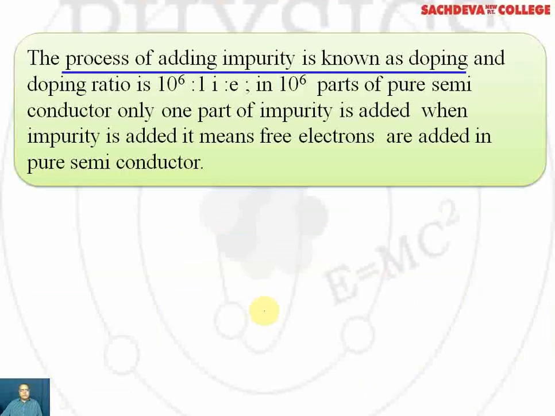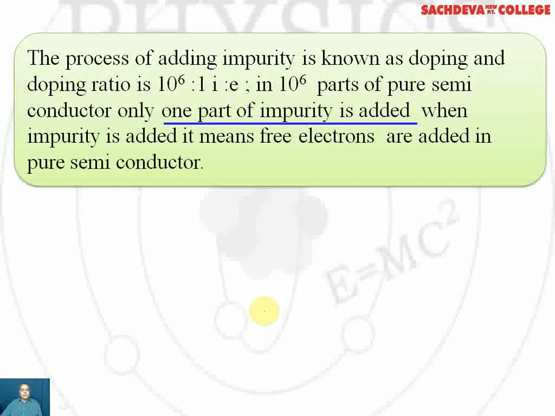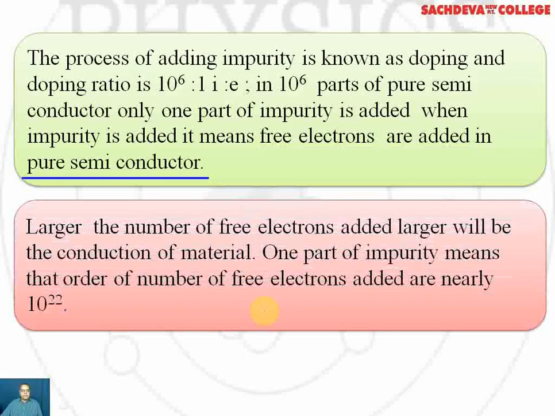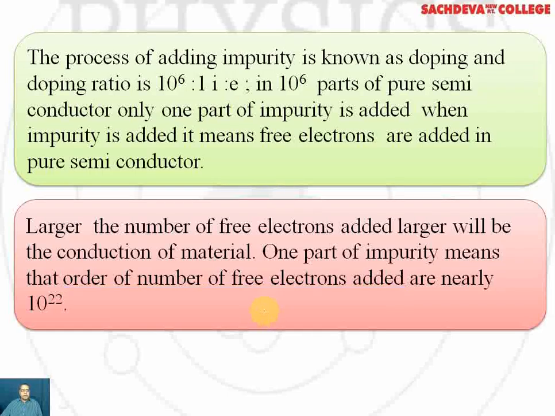Moreover, the process of adding impurity is known as doping, and the doping ratio is 10 to the power 6 is to 1. That is, in 10 to the power 6 parts of pure semiconductor, only one part of impurity is added. When impurity is added, it means free electrons are added in the pure semiconductor. The larger the number of free electrons added, the larger will be the conduction of the material.